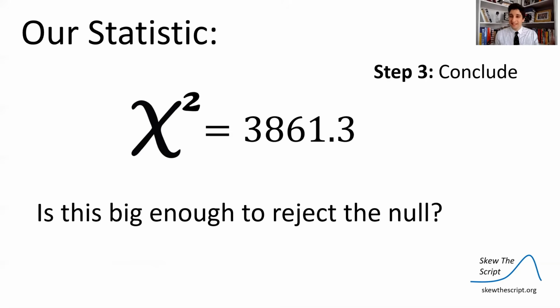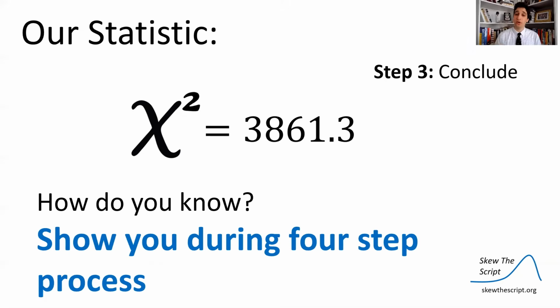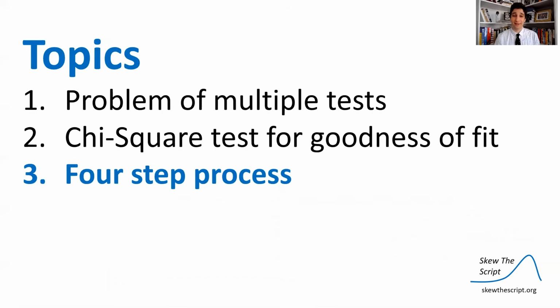So is this chi-squared value big enough to reject the null? I'm going to tell you right now, it definitely is. How do I know that? Well, I'm going to show you during our 4-step process here in a second.